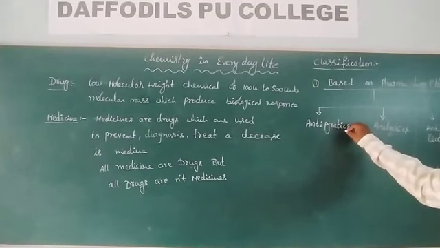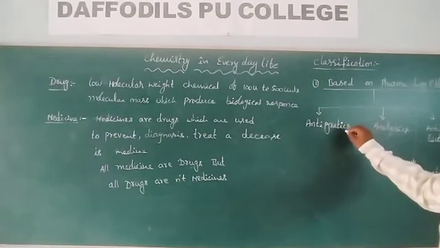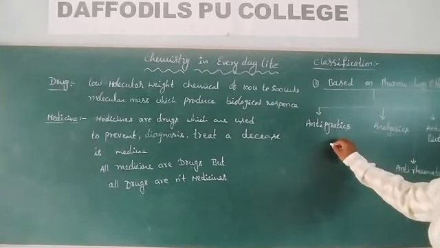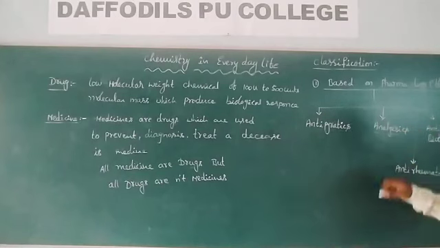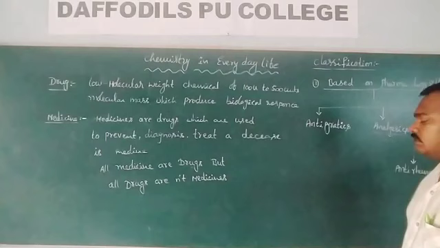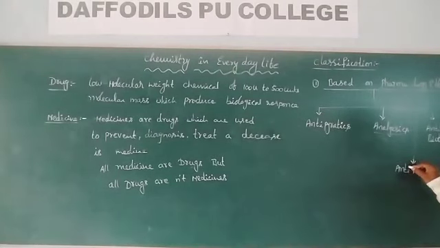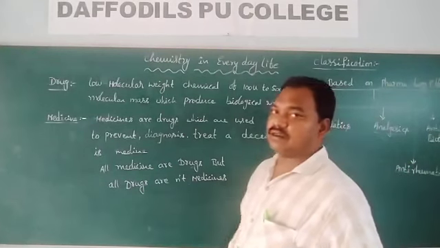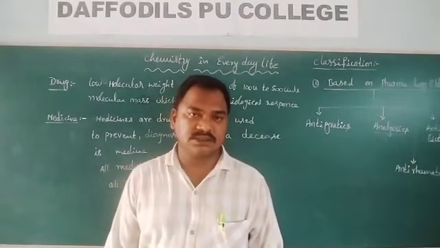Antipyretics are used to reduce body temperature. Analgesics are used to reduce body pains. Antibiotics are used to kill microorganisms. Anti-rheumatoids are used to reduce muscle pains.